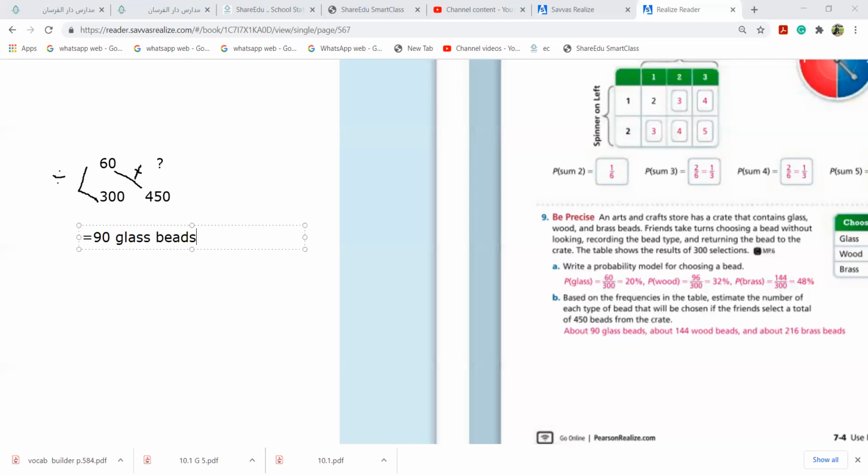Now when talking about wood beads, previously wood was 96 beads out of 300. Now out of 450, how much? Please, girls, you need to write down. This is about glass beads, and this is about wood beads. So how will you do? 96 over 300.